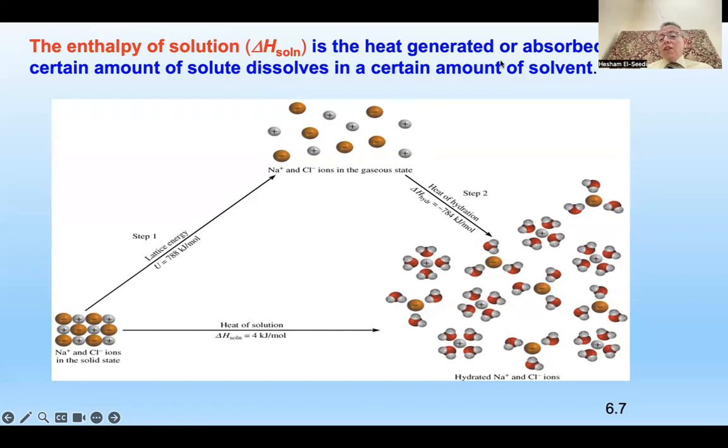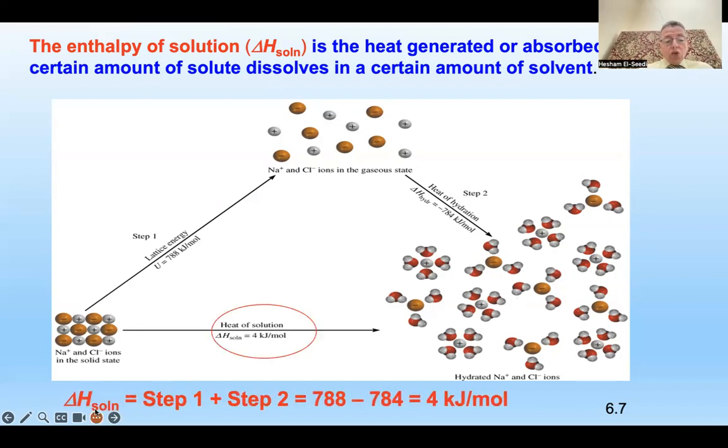So it is the heat generated or absorbed when a certain amount of solute is dissolved in a certain amount of solvent, like in this case, water. So it means that delta H will equal step 1, which is this amount, plus step 2, which is this amount.